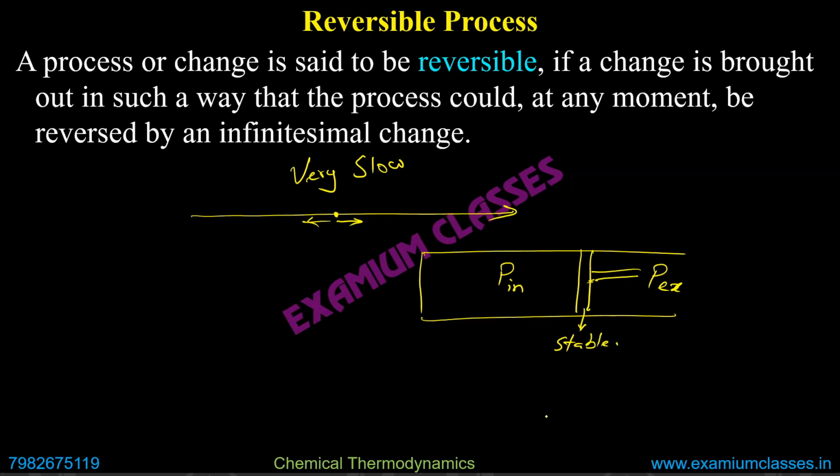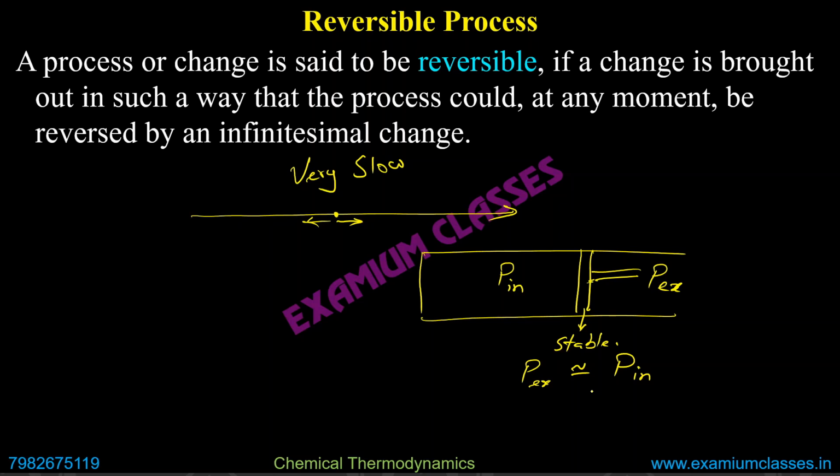At that point of time, P external will be approximately equal to P internal. I am writing approximately, but if it is an ideal reversible process, we will say these are actually equal at any point of time. The process is very slow. So the direction of the process can be changed by slight change in pressure.